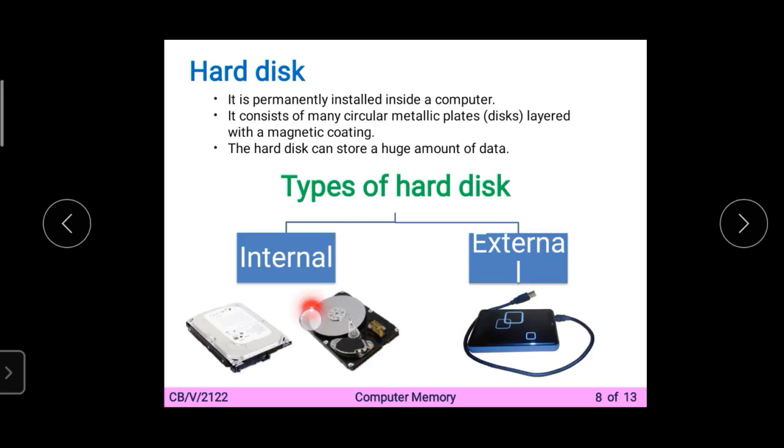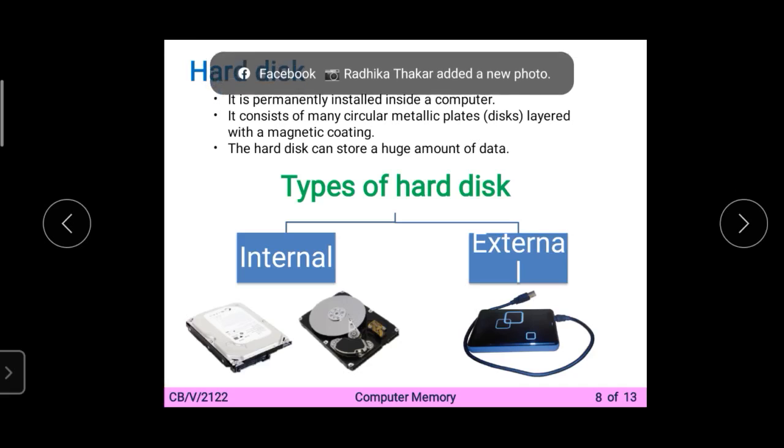The circular plates are mounted together one above the other on the spindle and rotate at very high speed. वो एक दूसरे के साथ रहती हैं and they rotate at very high speed. The hard disk can store a huge amount of data. जो हमारा रैम की कैपेसिटी थी, रोम की कैपेसिटी थी, it has more capacity than the RAM and ROM both. The hard disk can store a huge amount of data that includes the operating system.